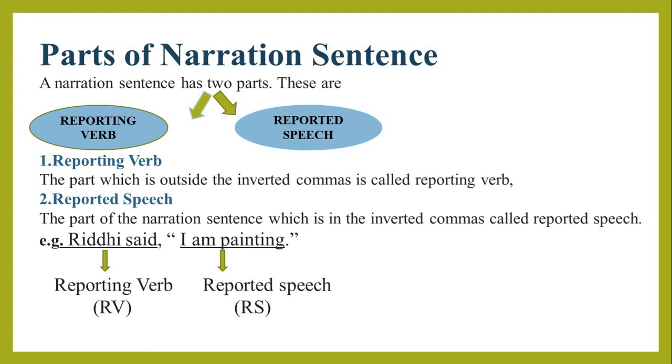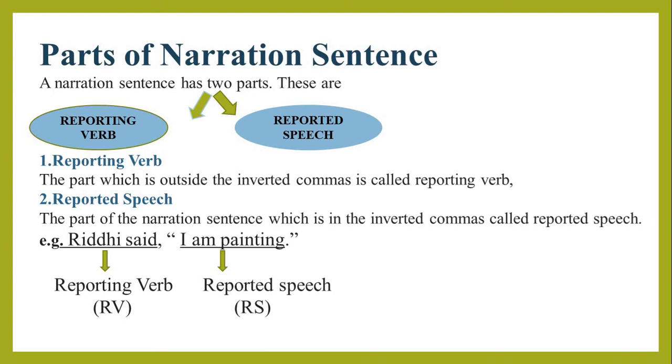Now, next is the parts of a narration sentence. A narration sentence has two parts. These are the reporting verb and the reported speech. The part which is outside the inverted commas is called the reporting verb, and the part of the narration sentence which is in the inverted commas is called the reported speech. As you see in the example, Riddhi said, I am painting.